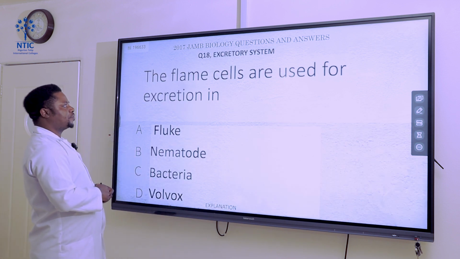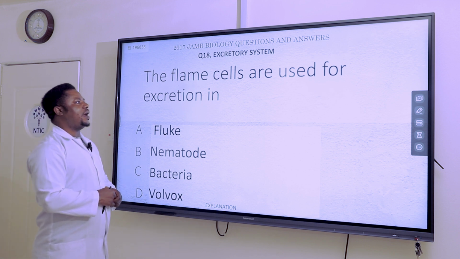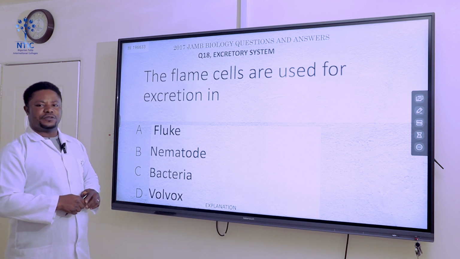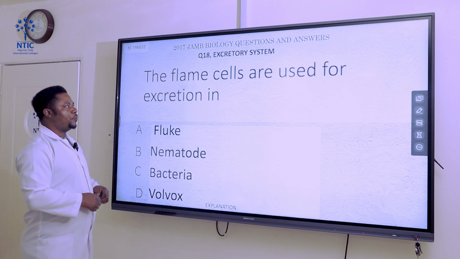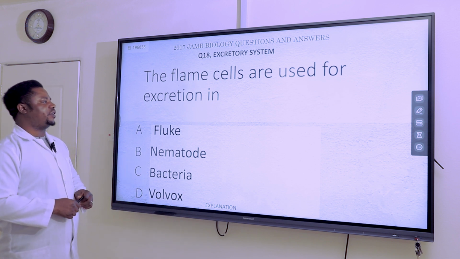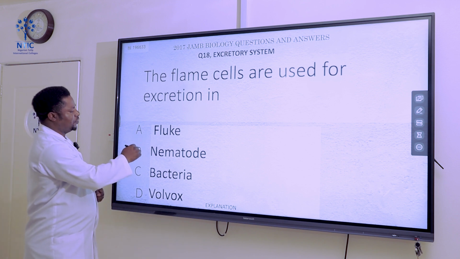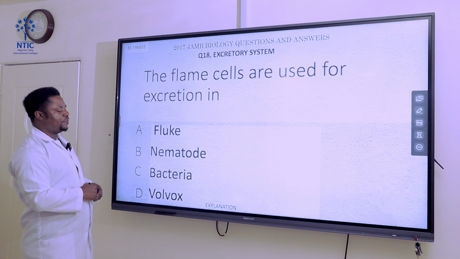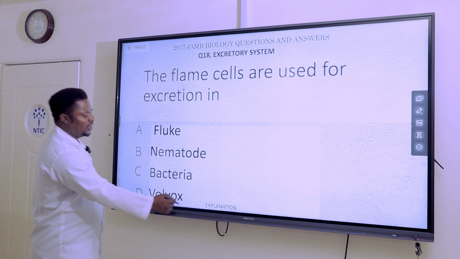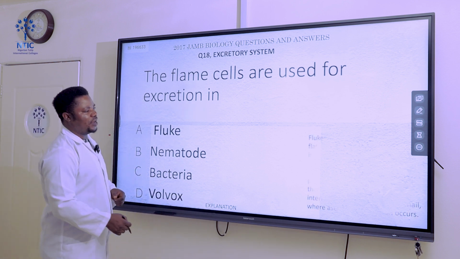Question number 18. The flame cells are used for excretion by what? Which of the organisms uses flame cells for excretion? Now let's look at the options here. We have A, which says fluke, we have nematode, we have bacteria, and we have volvox. Let's move to our explanation and see what we have.